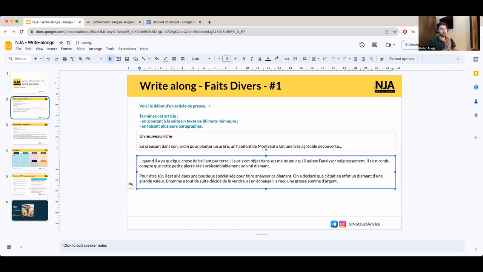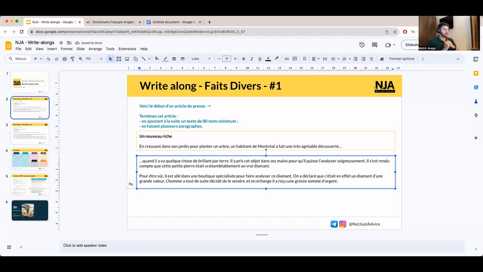Okay, so the man immediately, tout de suite, decided: l'homme a tout de suite décidé de le vendre et en échange il a reçu une grosse somme d'argent. What do I mean by this? The man immediately decided to sell it. Sell what? It is referring to the diamond here. And in exchange, he received a big amount of money.